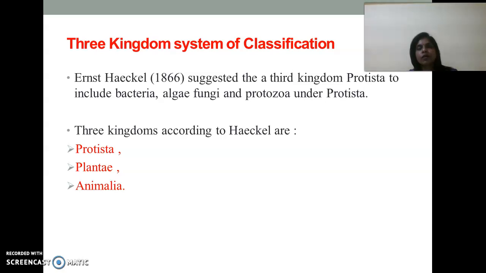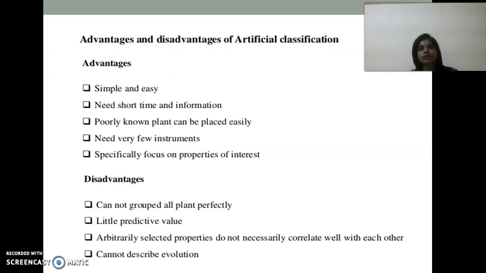In this manner, all living photosynthetic multicellular organisms are categorized into kingdom Plantae. All living multicellular but heterotrophic and locomotory organisms are categorized into kingdom Animalia. And those that are unicellular, whether autotrophic or heterotrophic, just because of their single-cell body, Ernest Haeckel categorized into the Protista.